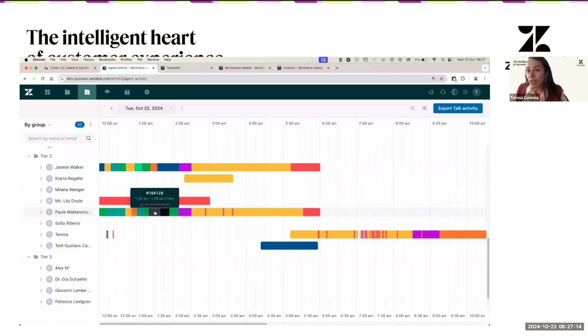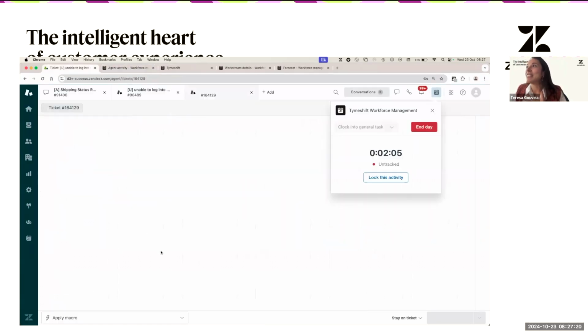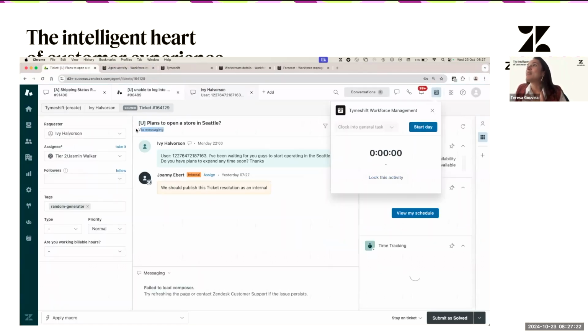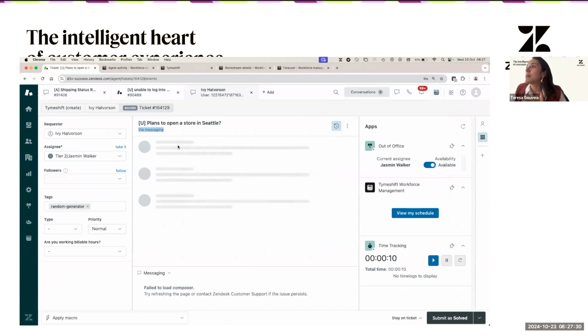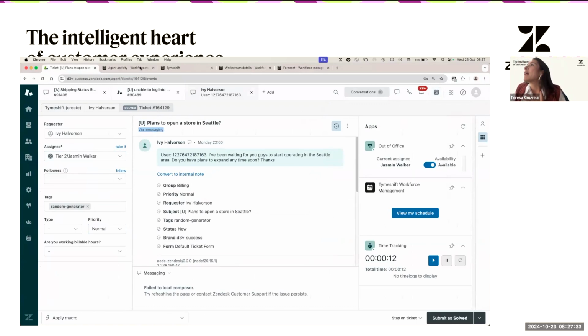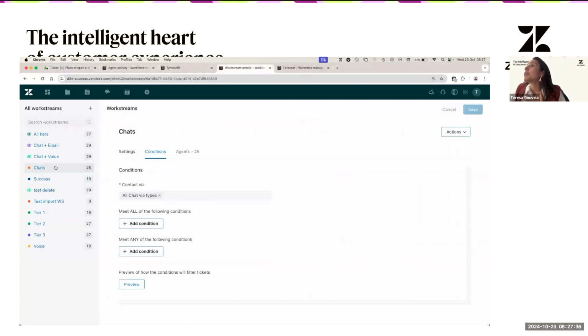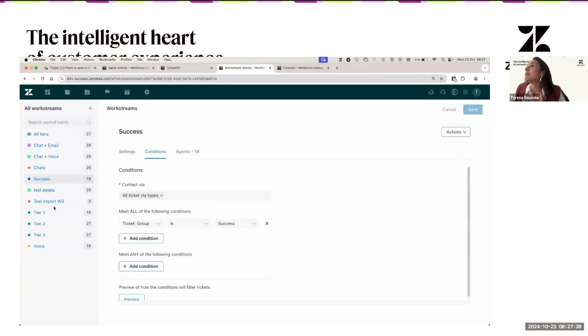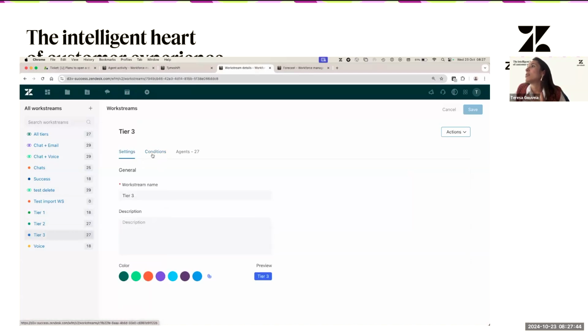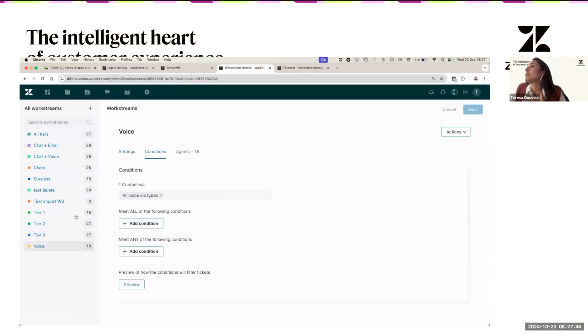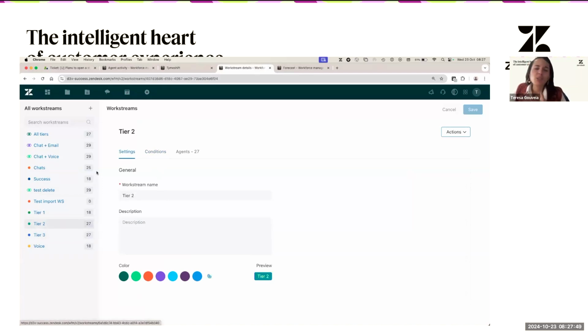The way you can fix this is to click on the ticket and see what the conditions of this ticket are. So this is via messaging, and this is part of the tier 2 ticket group. I can also check the events to understand better the conditions of the ticket. Then I check my work stream and understand, okay, I don't have any work stream with messaging via type, for example. So I already know that's why my ticket is not matching the conditions. Probably we have one in this demo account, but this is the way you can check why it's not matching.